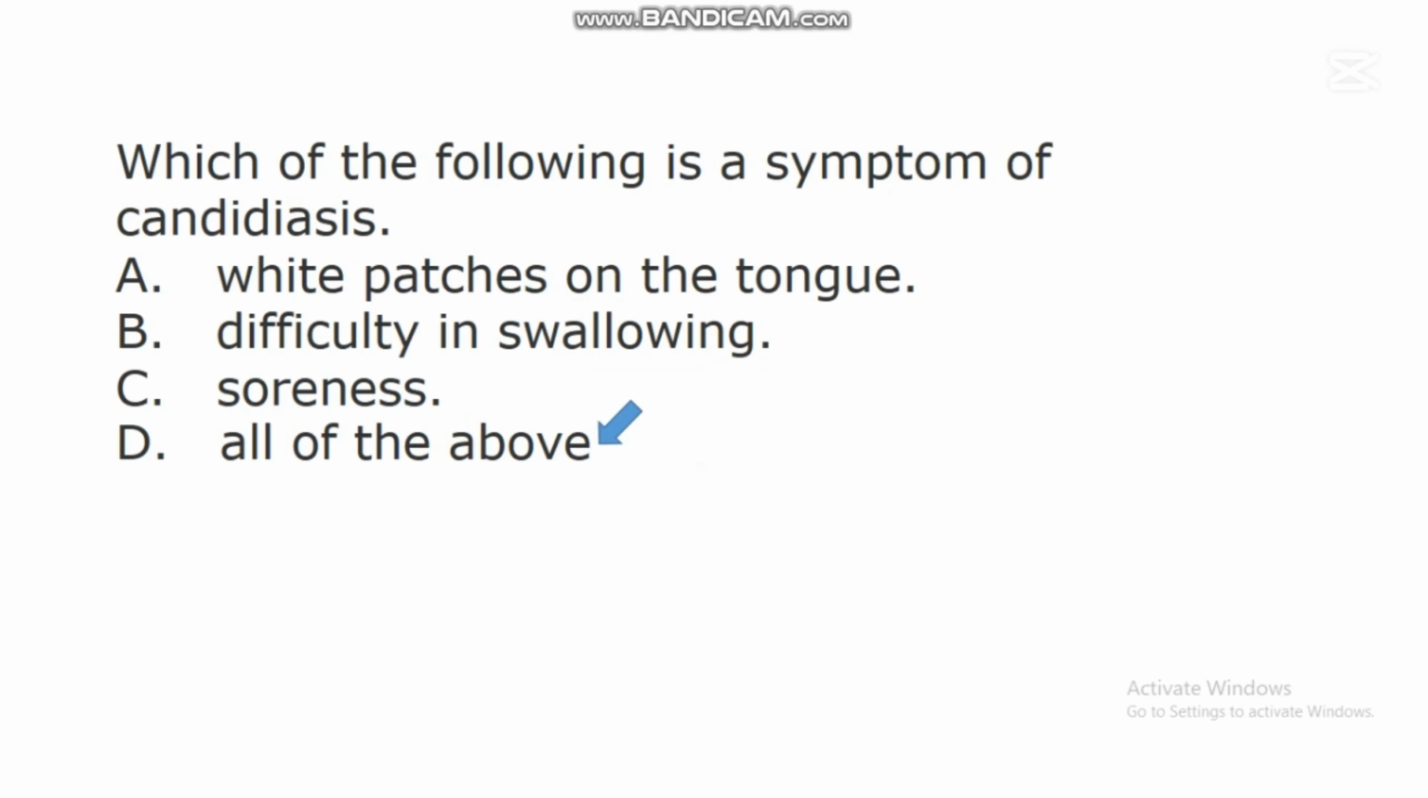All of the above. There are many symptoms of this fungal infection known as candidiasis. When an individual is affected by candidiasis, there will be white patches on the tongue of that person. There will be great difficulty in swallowing because this fungus will manipulate the cells of the respiratory system, and there will also be soreness in that person. All these are different symptoms of this problem called candidiasis in people.